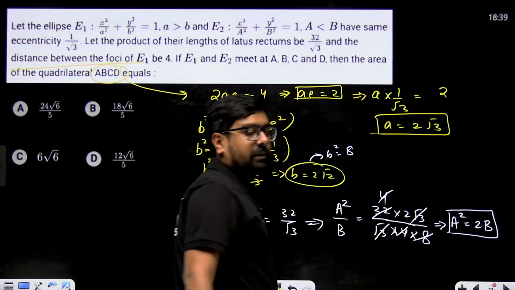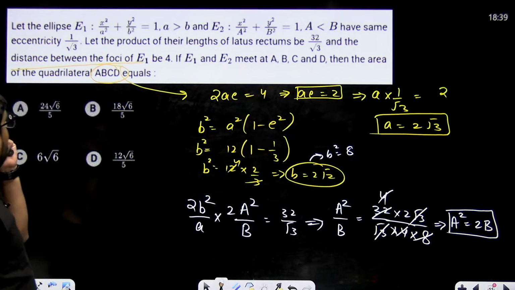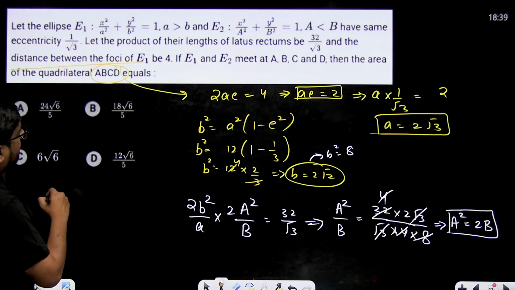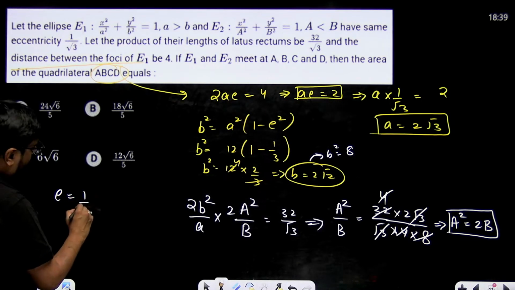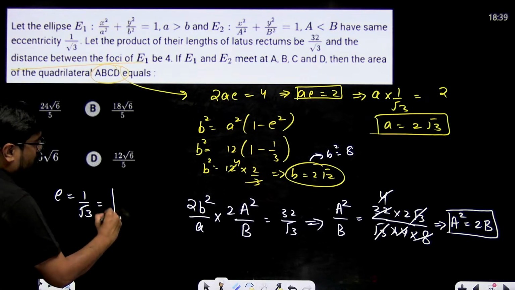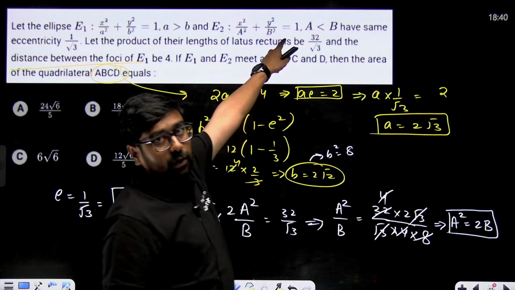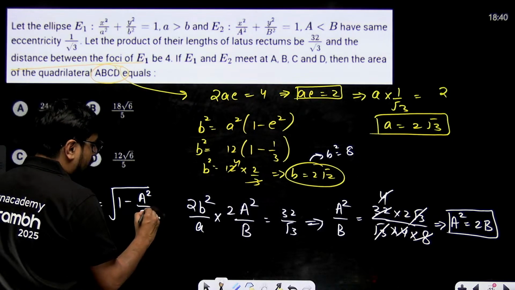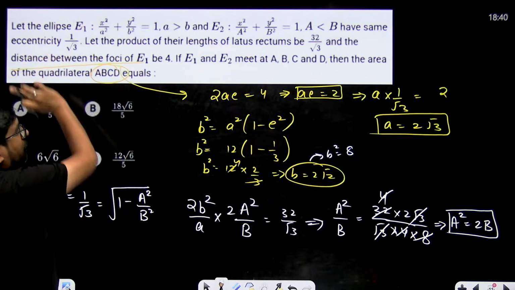This is the relationship which we are finding, right? Now we have A, we can find B also, because we have eccentricity. E is equal to what? 1 by root 3, which is equal to square root of 1 minus smaller one divided by greater one, which is smaller one. A is the smaller one, so A square divided by B square. For this ellipse we are finding, E will remain the same. Both have the same eccentricity.